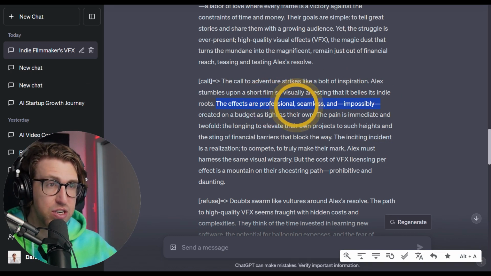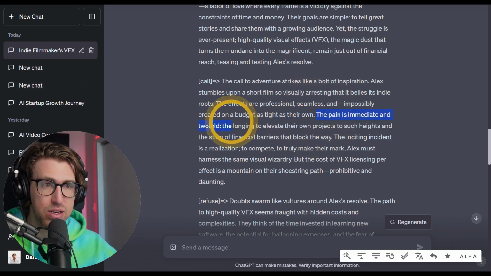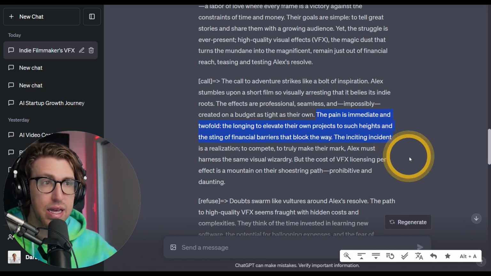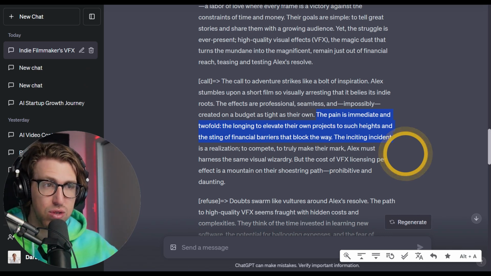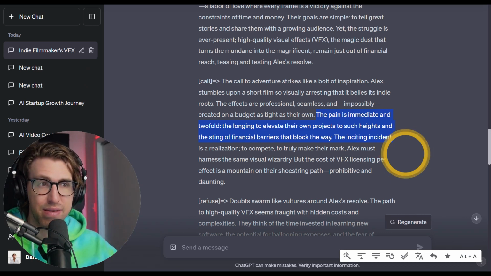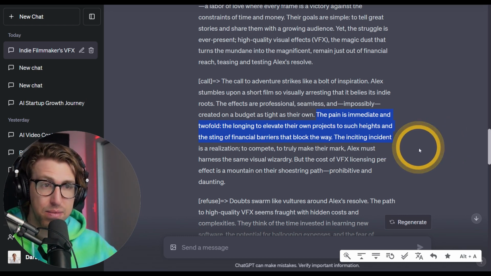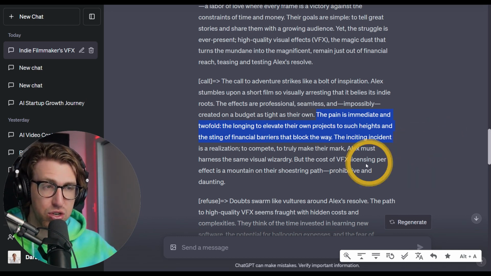The effects are professional, seamless, and impossibly created on a budget as tight as their own. The pain is immediate and twofold: the longing to elevate their own projects to such heights, and the sting of financial barriers that block the way. The inciting incident, its realization to truly make their mark, Alex must harness the same visual wizardry, but the cost of VFX licensing per effect is a mountain on their shoestring path, prohibitive and daunting.